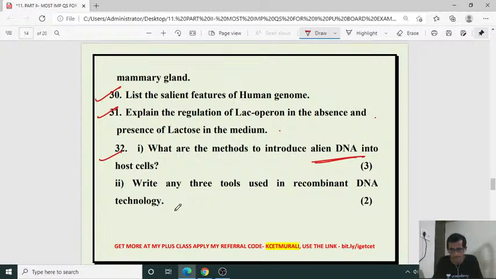That is restriction enzymes, vectors, host organism, then polymerase enzyme, ligase enzyme, bioreactor. These are the tools in the case of recombinant DNA technology. Okay.